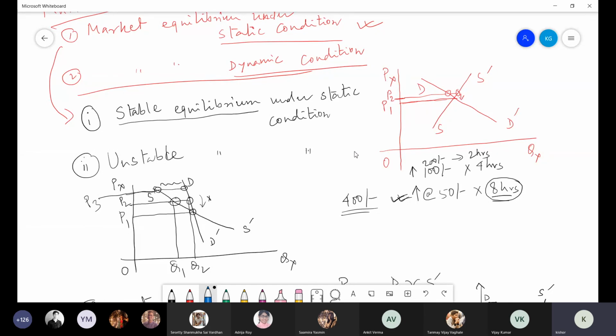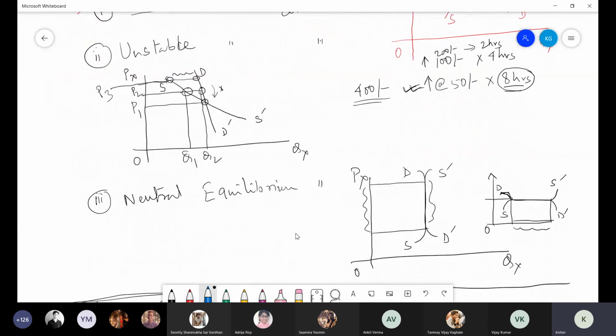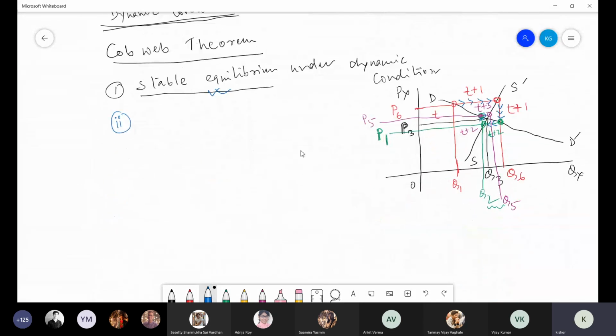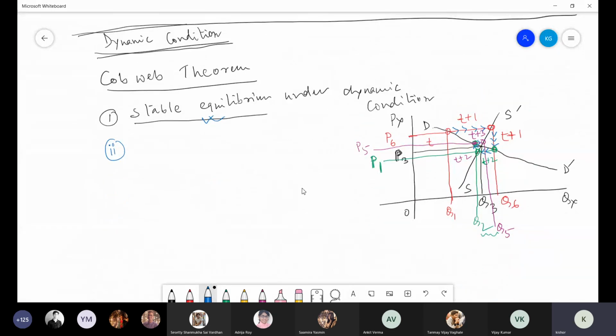But in case of dynamic condition, you are considering altogether different time lag, different time period. In my example, I mentioned today, tomorrow, and so on. Because here I am considering strictly one condition, that is your processing time. Say for example, a pen, suppose it is non-perishable, but still that pen may involve, say, 1 day processing time.